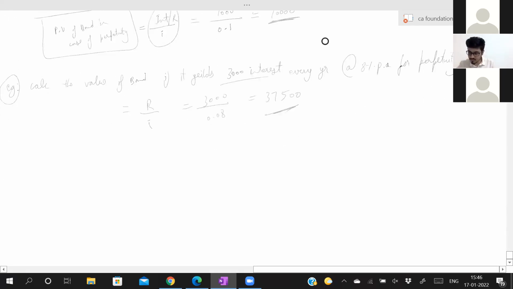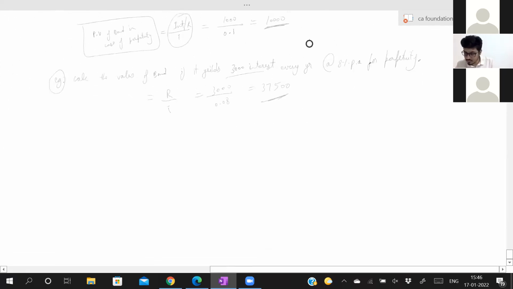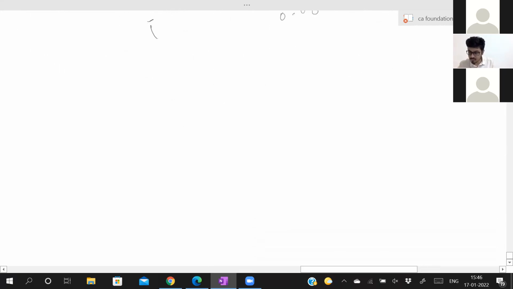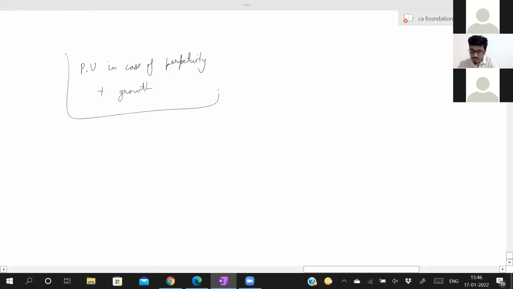Next type is present value in case of perpetuity plus growth. That means every year there is some growth also. It's nothing but R divided by I minus growth. This is the formula: R divided by I minus G. That means there is some growth every year.